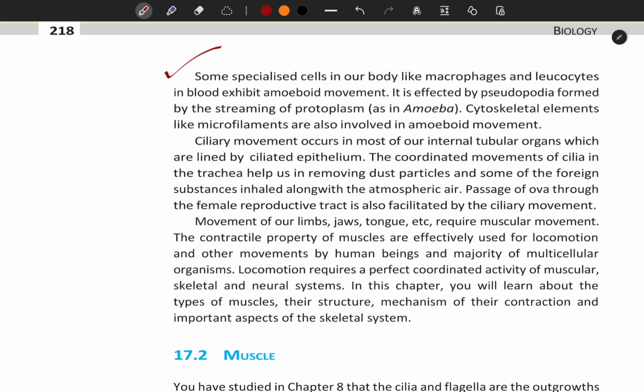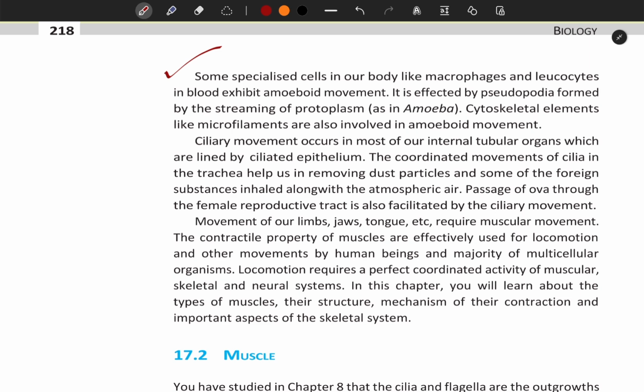Ciliary movement occurs in most of our internal tubular organs which are lined by ciliated epithelium. The coordinated movements of cilia in the trachea help us in moving out dust particles and some of the foreign substances inhaled along with the atmospheric air. Passage of ova through the female reproductive tract is also facilitated by the ciliary movement.